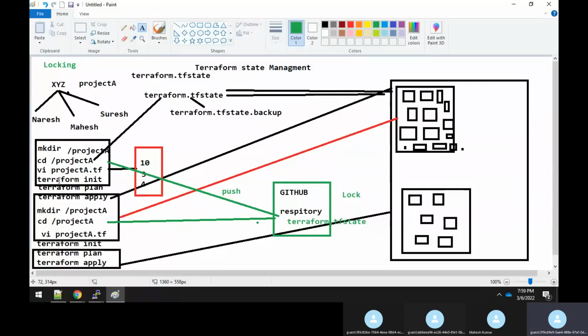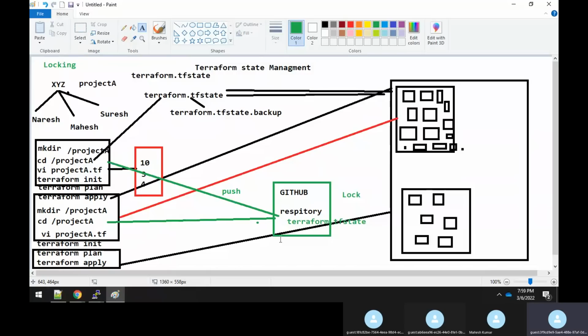So neither was there security when you're working on your system, nor is there security in GitHub when you push it. There is nothing like an encryption method in GitHub where you encrypt the data and keep it in GitHub. So that is one disadvantage of GitHub. As I said, there are a lot of issues with using even GitHub as a solution for this. To fix all these issues, GitHub is also not the right choice.